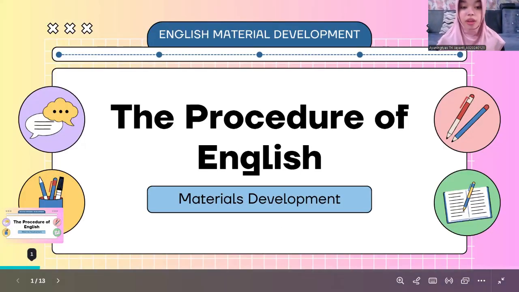In this video, I will explain the progress of English material development based on 4 different research articles. These products are important for teachers to create effective and appropriate learning material for students.